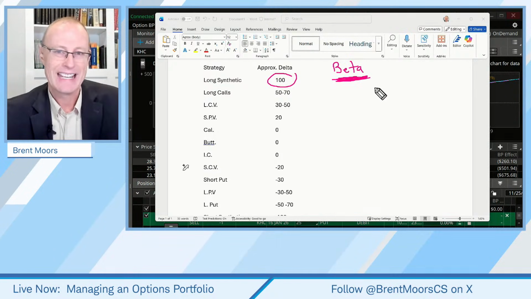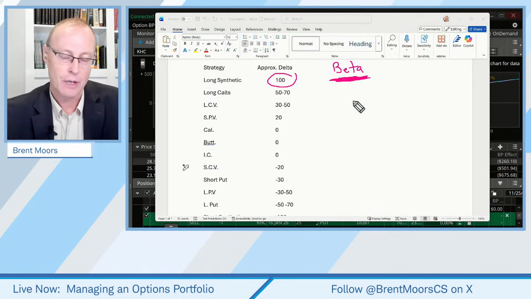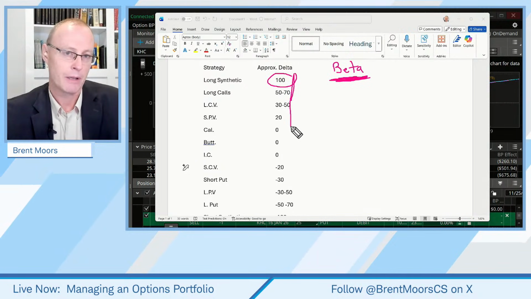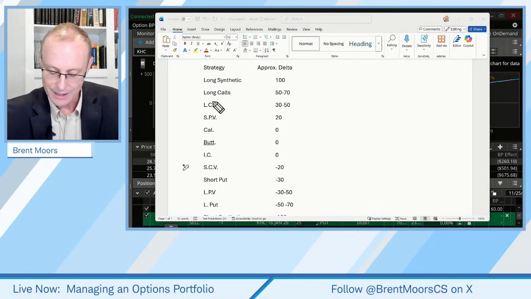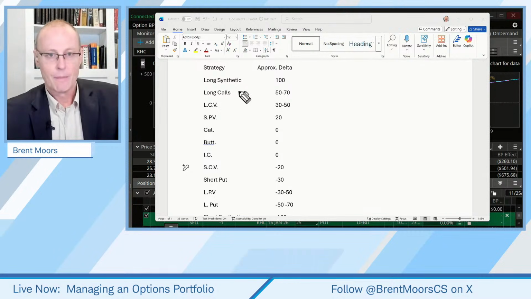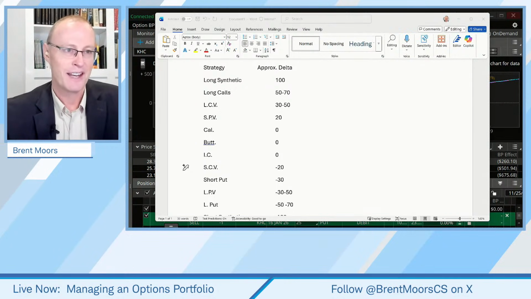If I take more of a steady Eddie type stock, something that just doesn't move much with a lower beta, then the stock's going to move less, likely, and therefore the movements that we're going to see, even with a similar delta, is probably going to be less there. So there's more to the equation than just delta. There's what stock you're doing, and that can affect things. Now, let's move to the next step, okay?